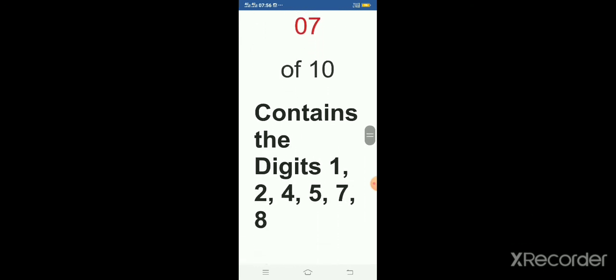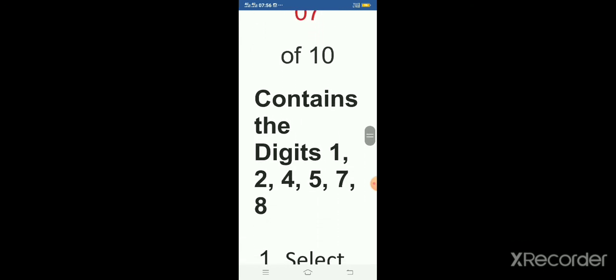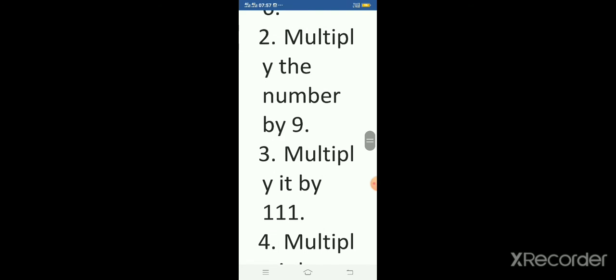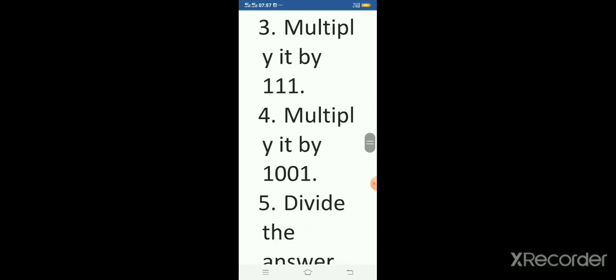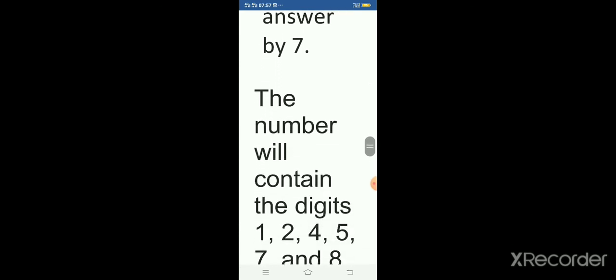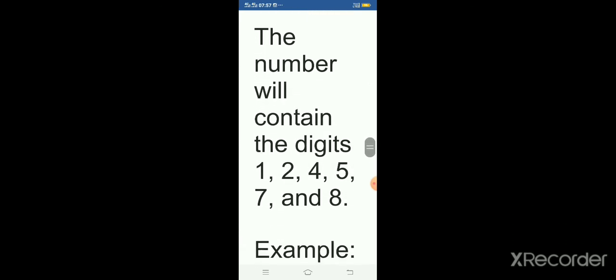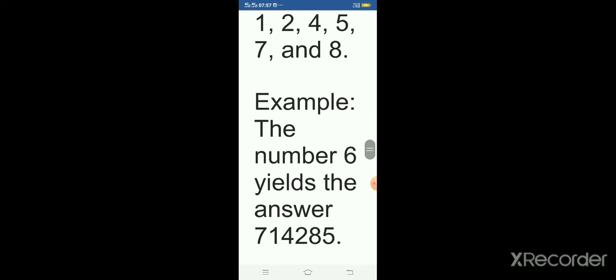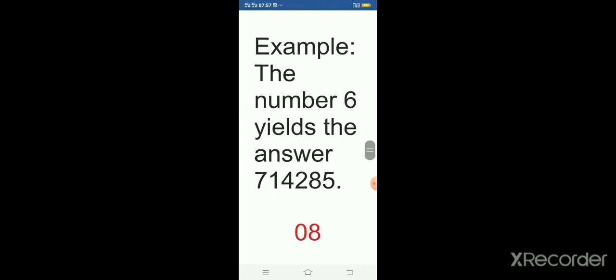Trick 7. Numbers containing the digits 1, 2, 4, 5, 7, 8. Select a number from 1 to 6. Multiply the number by 9. Multiply it by 111. Multiply it by 1001. Divide the answer by 7. The number will contain the digits 1, 2, 4, 5, 7 and 8. Example, the number 6 yields the answer 716285.